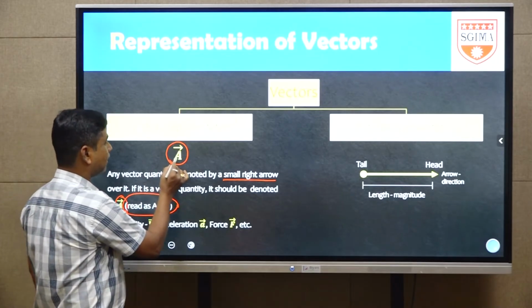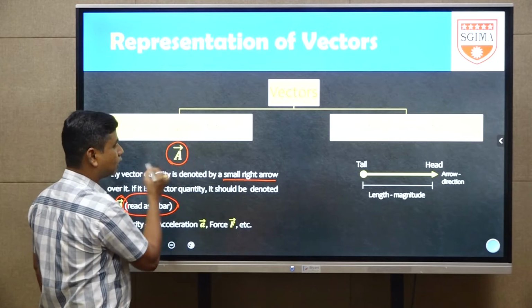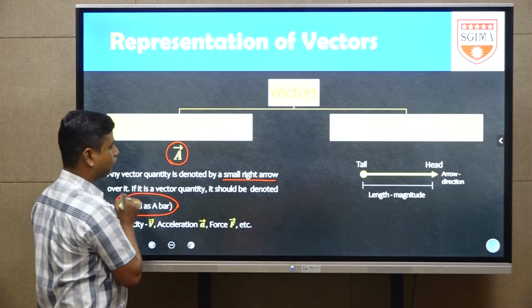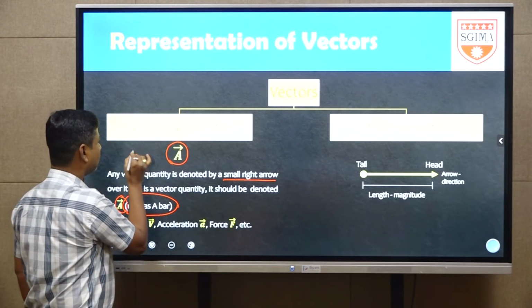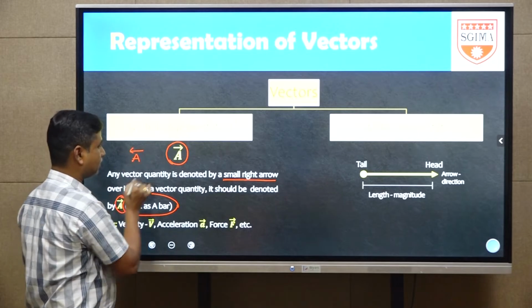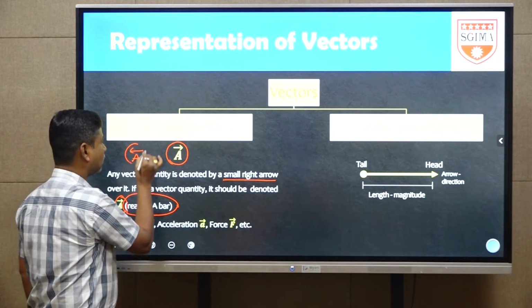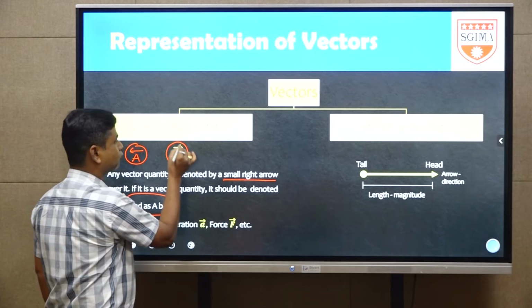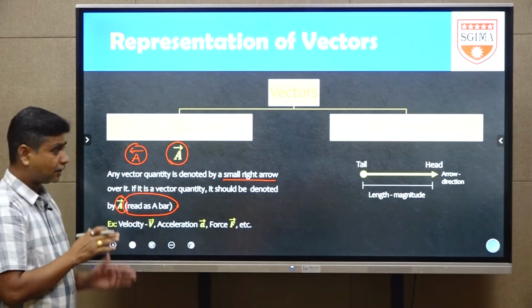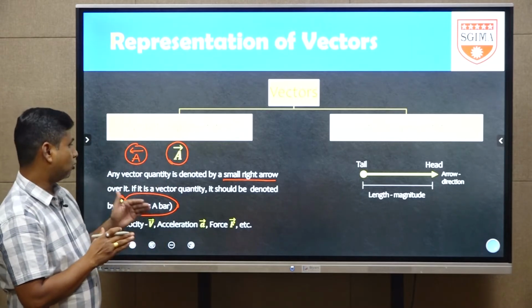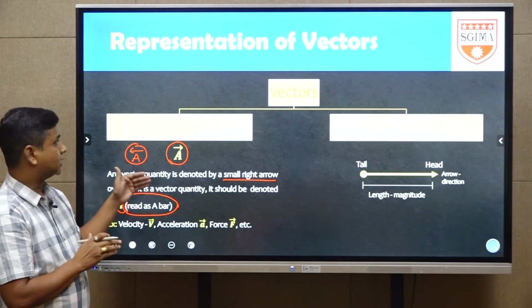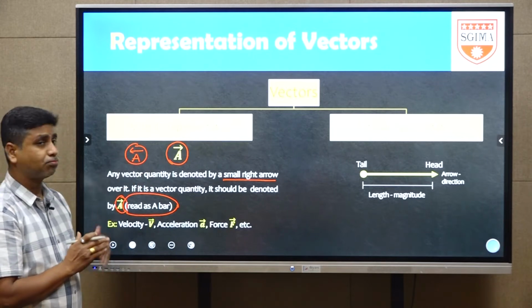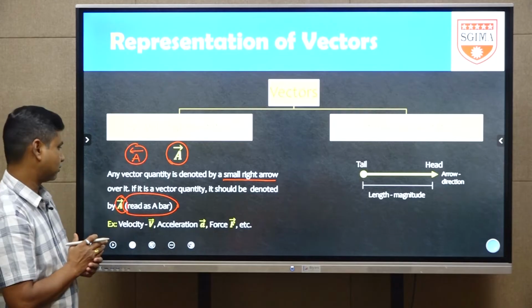Now, above the letter A there is a small right arrow. A left arrow is not taken, generally we consider it wrong. The correct form is always with the small right arrow above the letter. That is the symbolic representation of a vector.